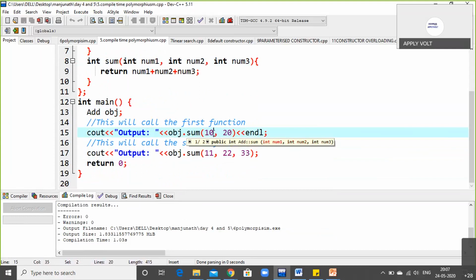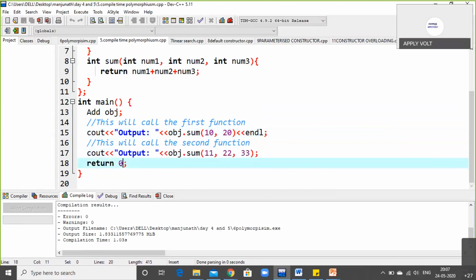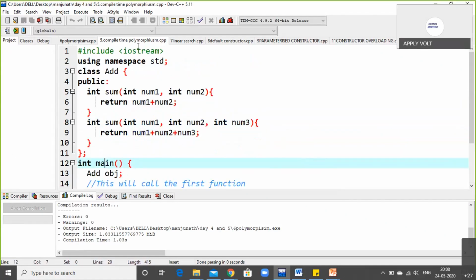The first method is 10 and 20, followed by an end line, and the second method is 11, 22, 33. End line is not required because there is no further condition. So we return 0, meaning there is no value, and it goes directly to the main function and stops the program. So this is about compile time polymorphism.